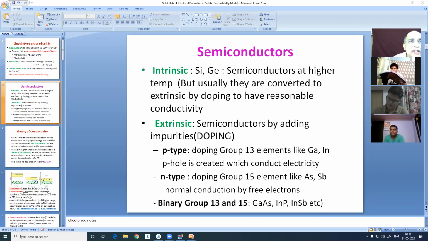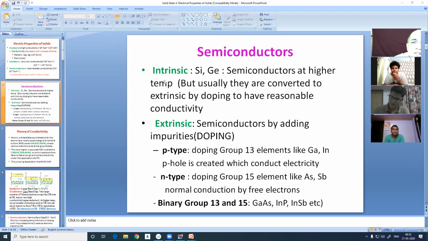So that we convert the intrinsic semiconductors into extrinsic semiconductors by doping some chemicals, some metals, some non-metals, some metalloids. Some foreign substances have to be incorporated deep into the lattice homogeneously so that it will be used as a semiconductor at room temperature.